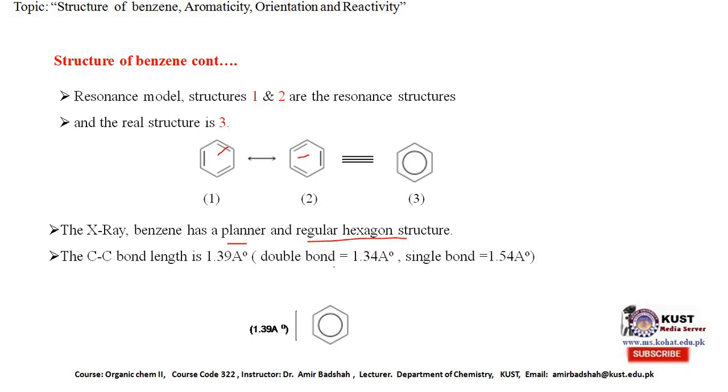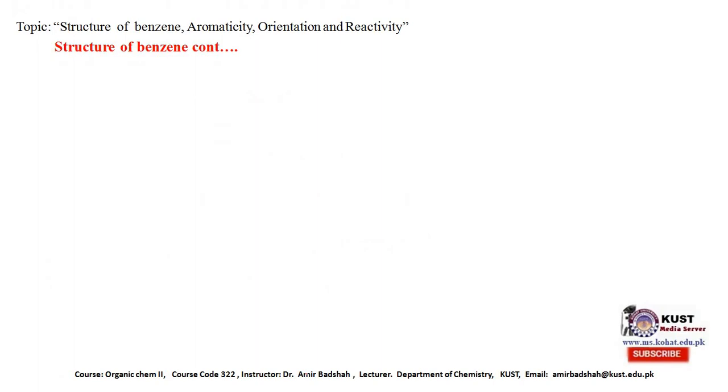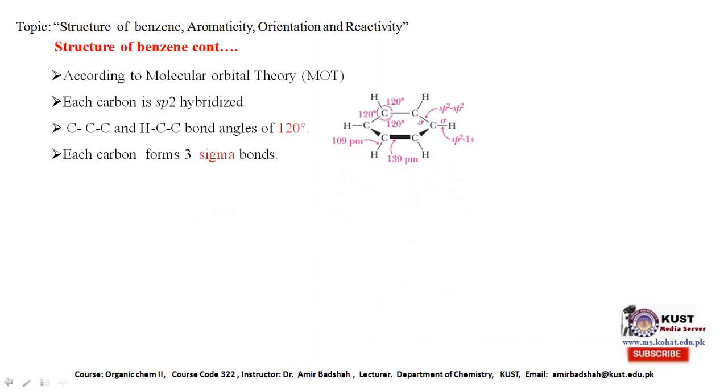We know that the double bond is 1.34 angstrom and the single bond is 1.54 angstrom. So this 1.39 angstrom is the average of these two bonds. It means that it is neither a double bond nor a single bond, but in between them, which also supports the resonance model of benzene.